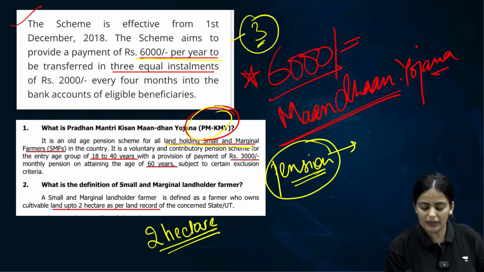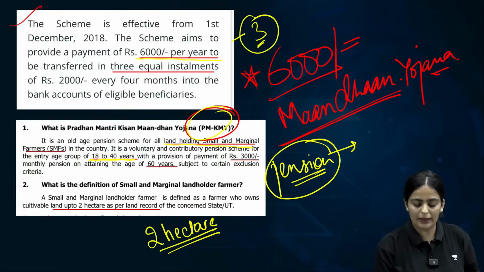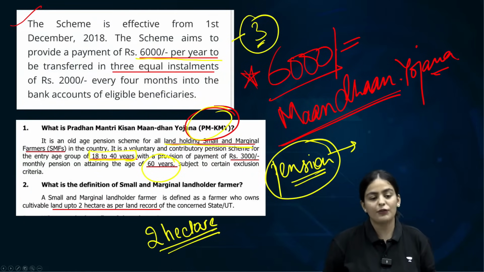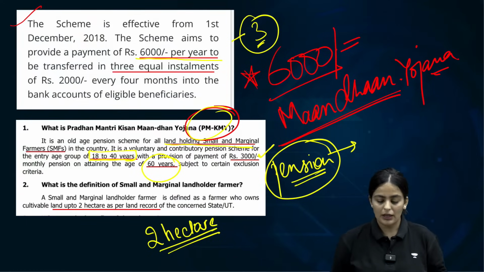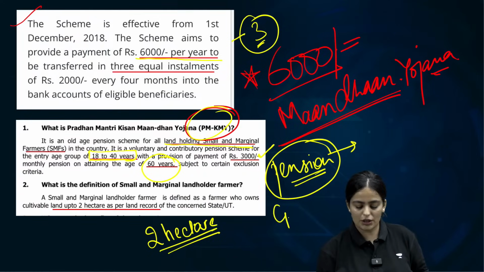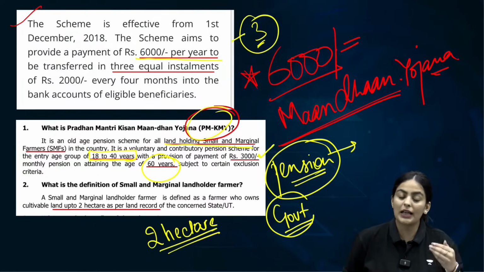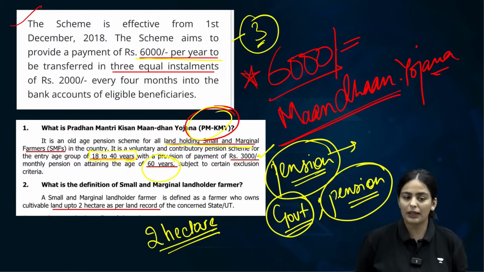So anyone in the age group of 18 to 40 can enroll, and after 60 years you will start getting the benefits of the same, which is 3,000 rupees every year. Another question is, does the government provide for the schemes? The government does provide for the pension scheme as well, an equal amount as much as you are providing. Clear? So that is the difference between the 2 schemes.